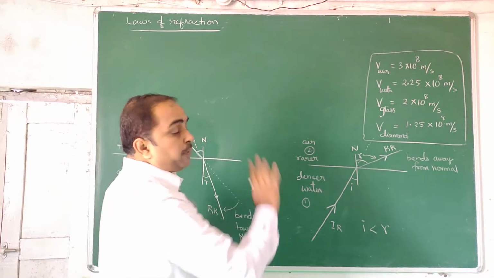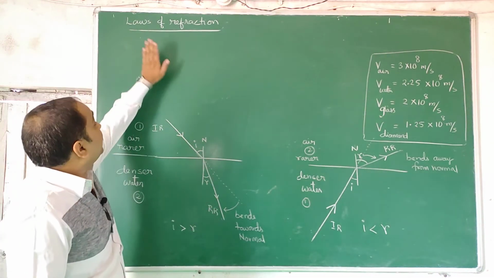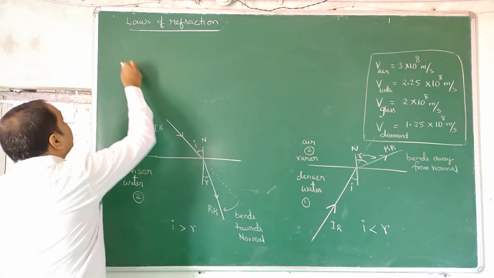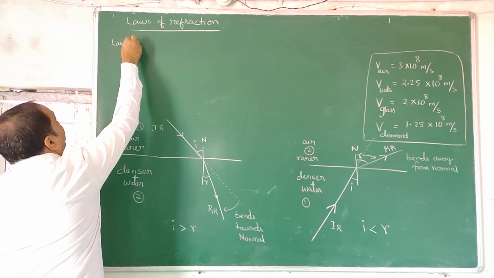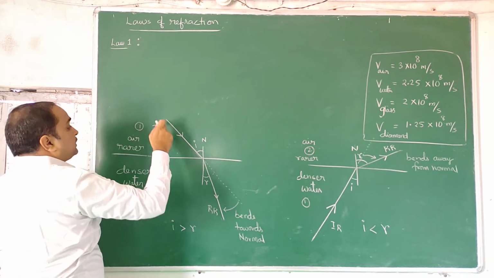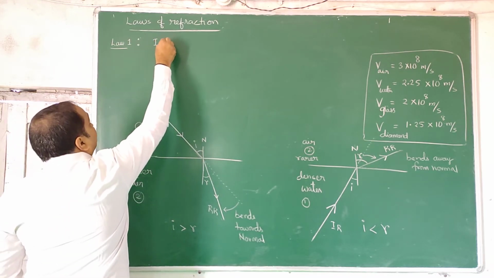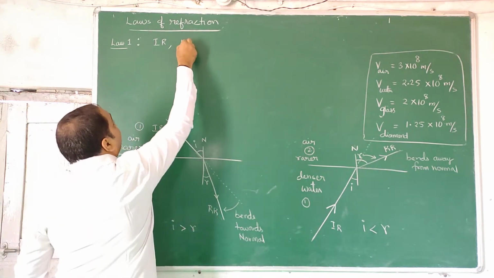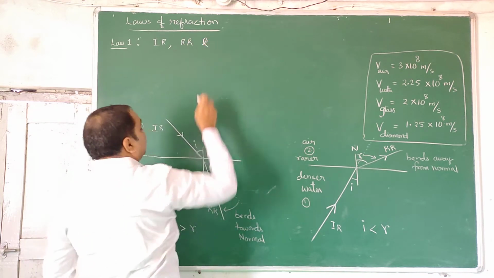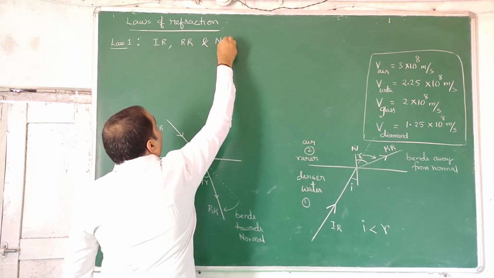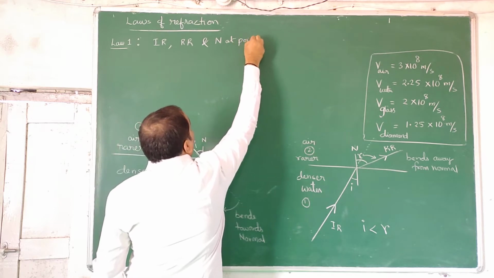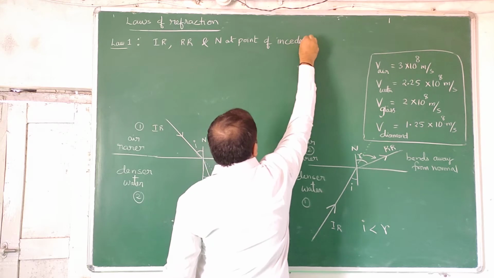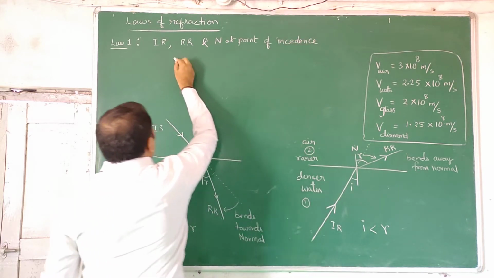I cleared some portion of the board and I am now continuing. Laws of refraction. There are two laws. Like reflection we have two laws, like that refraction also we have two laws. Law 1: This ray which we call the incident ray, and this ray which previously we used to call the reflected ray, now it is the refracted ray. And the normal which you have drawn at the point of incidence, lie in the same plane.